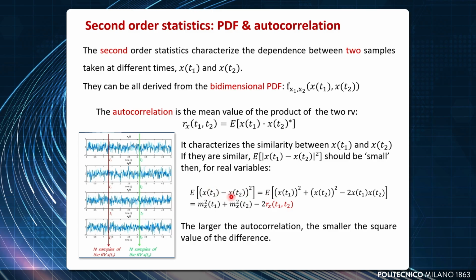But as we develop this expression, we see that this is made by two terms, and the autocorrelation minus the autocorrelation. It seems that if the autocorrelation is very large, then these two values are very, very similar, and we call them correlated.